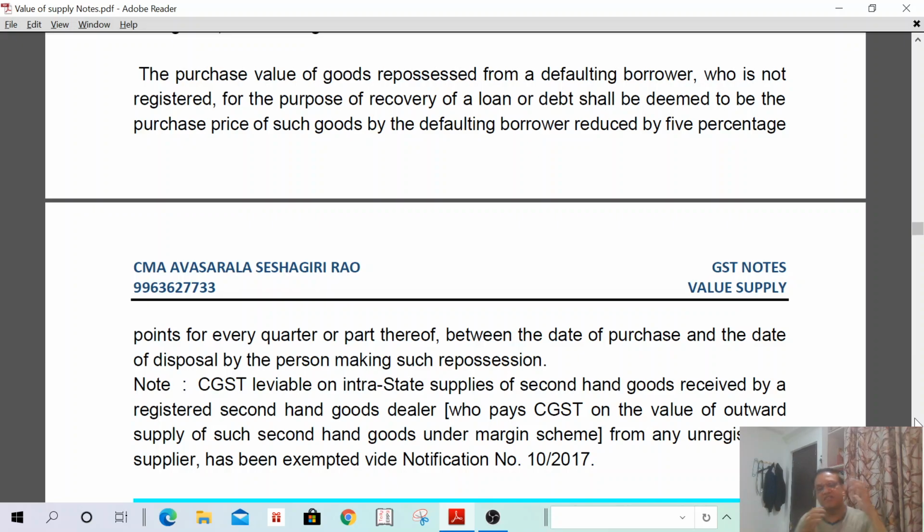Then in such a case, what is the value of supply? The value of supply shall be reduced by 5% per quarter or part thereof from the date of purchase, not from the date of loan borrowing, from the date of purchase till the date of sale by the person making the repossession. From the purchase date to sale date, 5% per quarter shall be reduced. I have explained; I have given almost 10 problems for each and every concept for better understanding. I have taken all these examples from CA study material only. Understand?